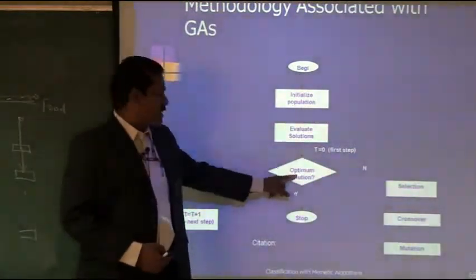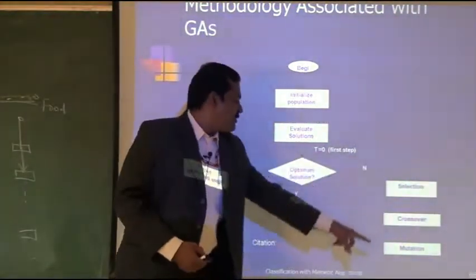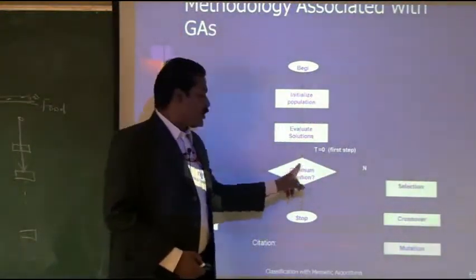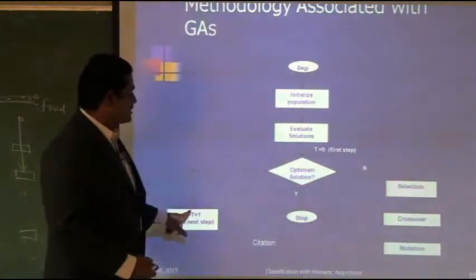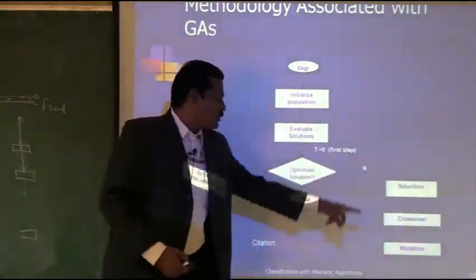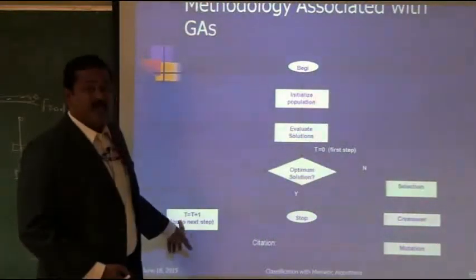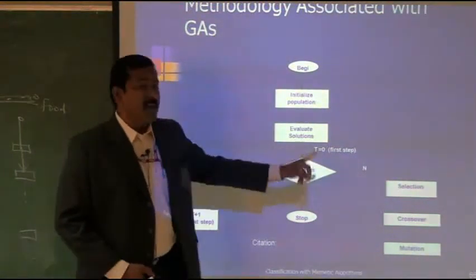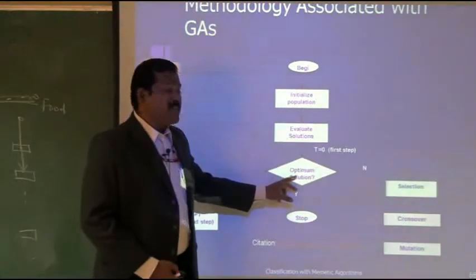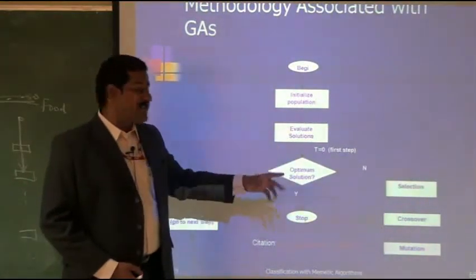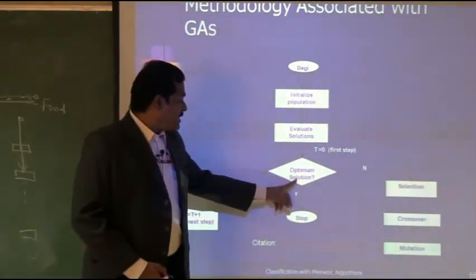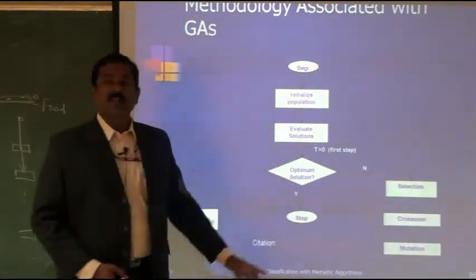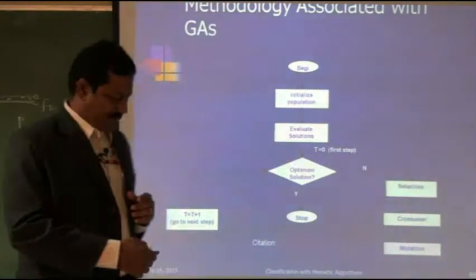Is the next generation optimal? If no, it is operated again for generation n plus 2, then n plus 3. Sometimes it goes from 5 iterations to 5000 or 10,000 iterations. Once there is no improvement in the last 10 iterations, the optimum point is reached and the algorithm stops functioning.